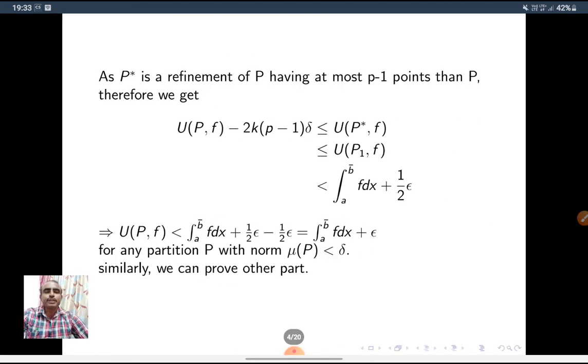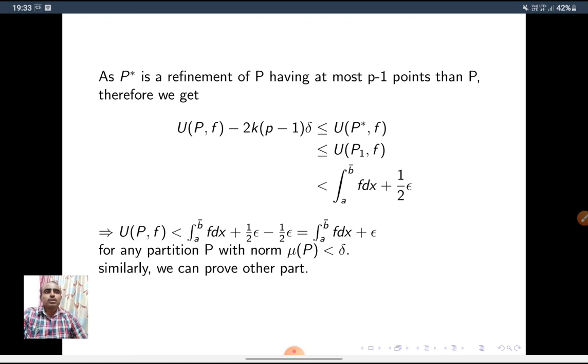As P star is a refinement of P having at most p minus 1 more points than P, we get U(P,f) minus 2k(p minus 1)delta is less than U(P star,f). But we know that for a refinement of a partition, U(P star,f) is less than or equal to U(P1,f).